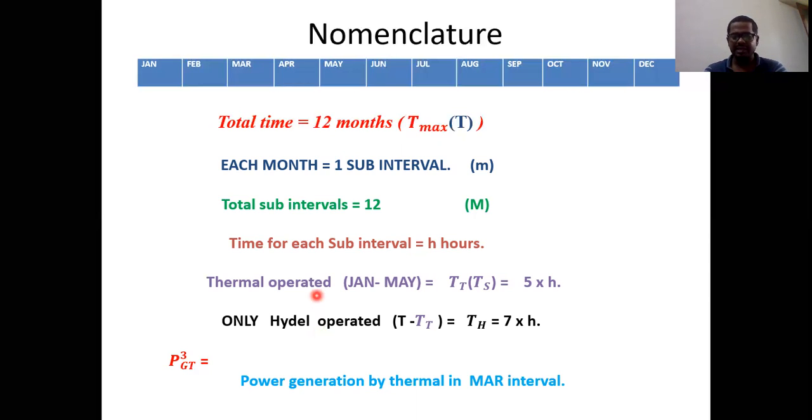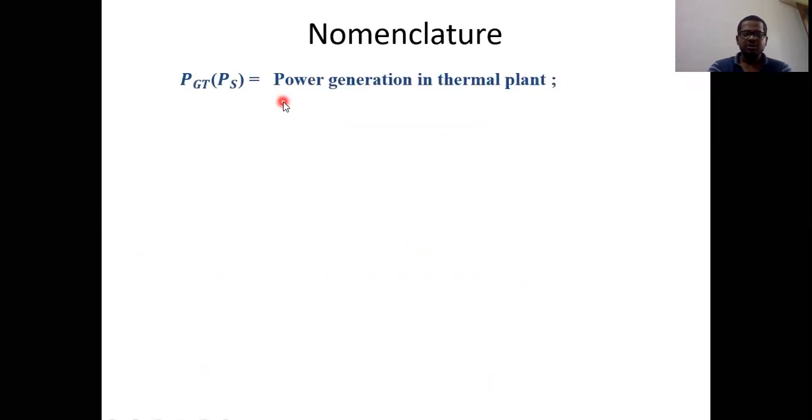So easily we can calculate from our common sense. This is nothing but a simple example nomenclature, and let's move to a technical nomenclature. The first one is PGT or PS. It is nothing but power generation in the thermal unit. Already we know PGT means power generated in the thermal power plant. It is also represented as PS, where S means steam. Whether it is thermal or steam, both are the same. So that's why we can represent power generation in a thermal plant with PGT or PS.